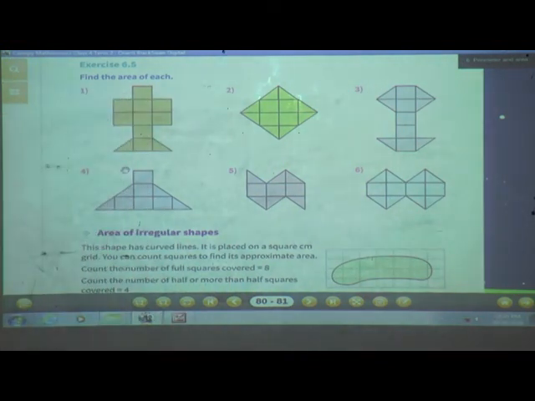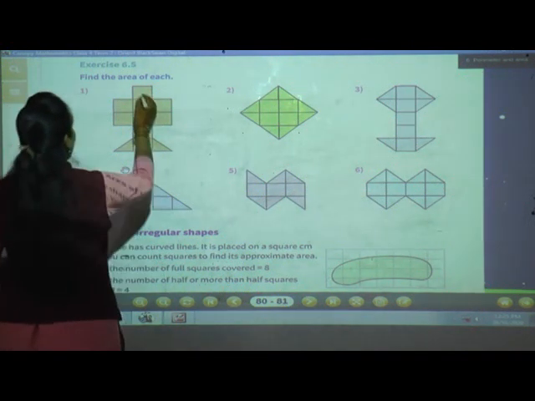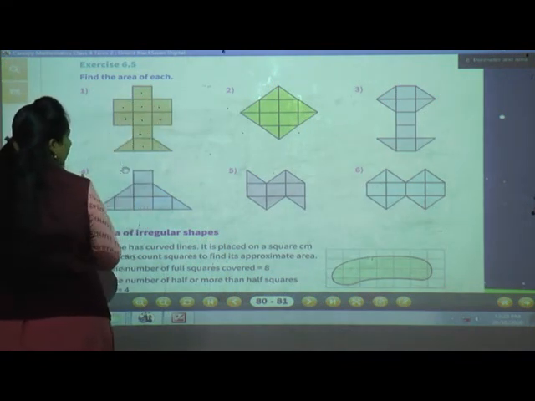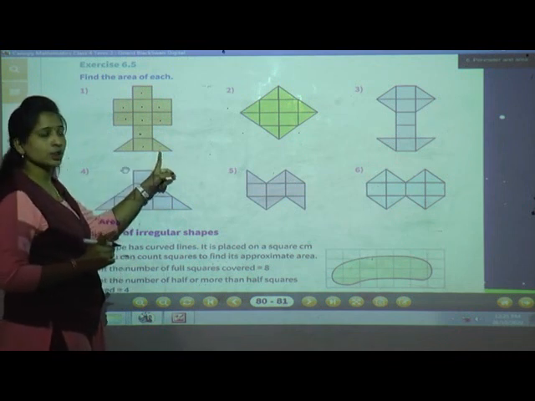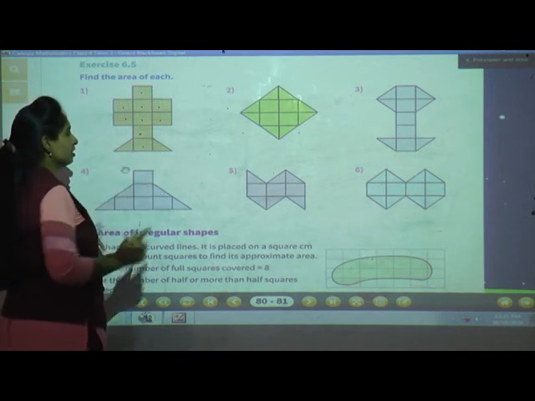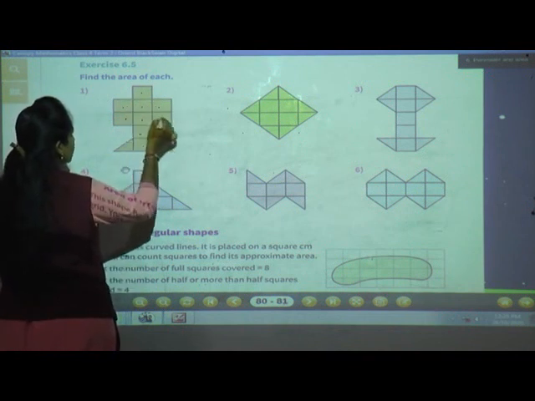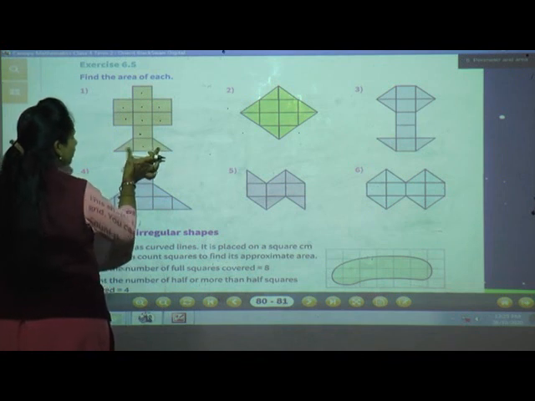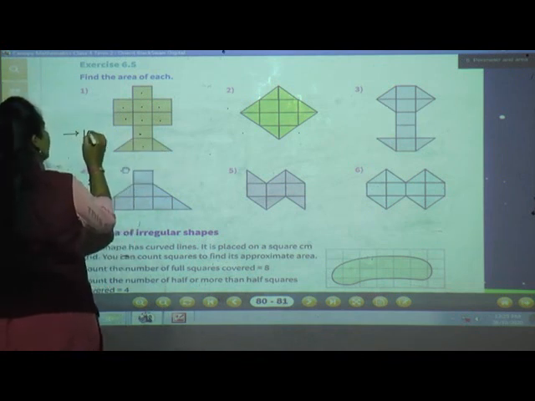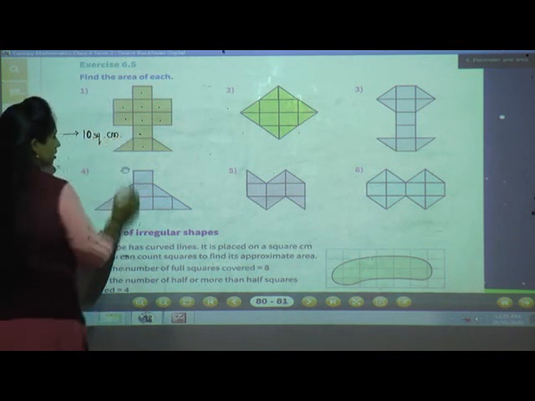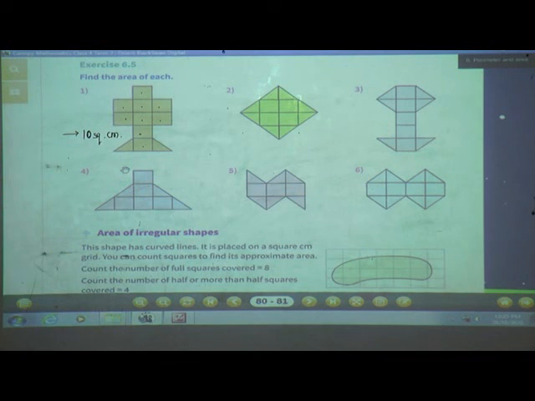See, find the area of each. Same, but here they have given half squares also. First we will count the full squares. 1, 2, 3, 4, 5, 6, 7, 8, 9. 9 are there, and how many half squares? 2. 2 half squares means total 1. So 1, 2, 3, 4, 5, 6, 7, 8, 9 and 10. So the answer is 10 square centimeter. Understood? Yes, very good.